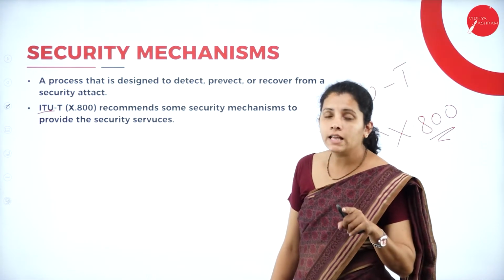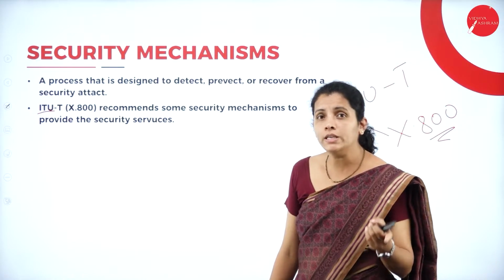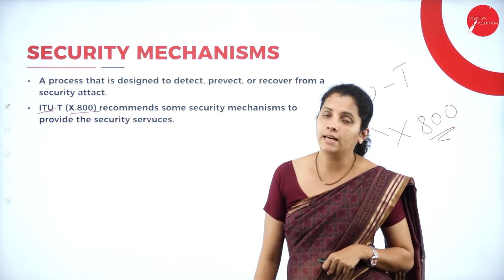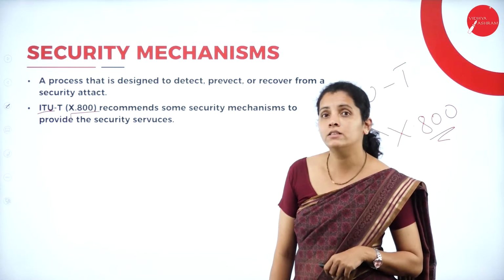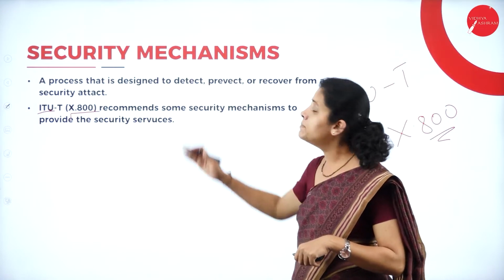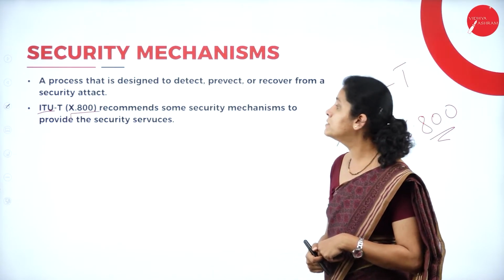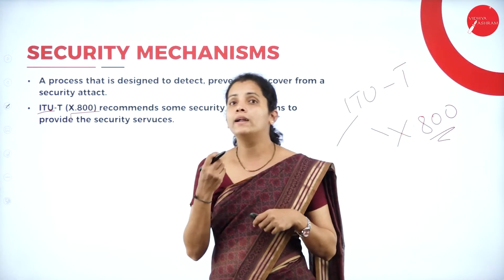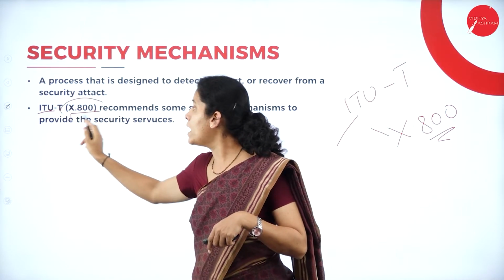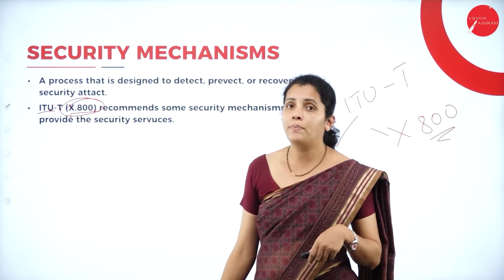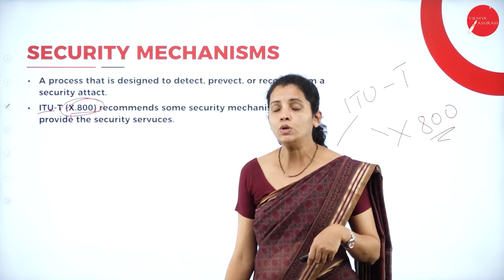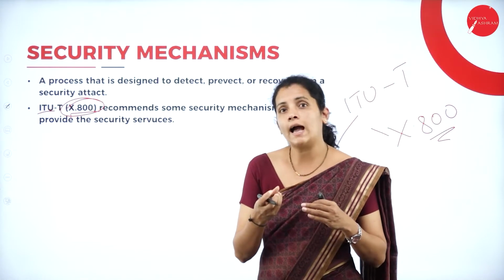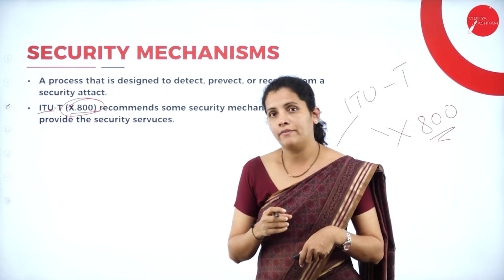So here, ITU-T, that is International Telecommunication Union Telecommunication Standardization Sector. So what is the standard name here? That is nothing but X.800. It recommends some security mechanisms to provide the security services. That means to provide the security services, I'm going to have the standard called X.800, and it provides recommendations for networks as well as OSI references.